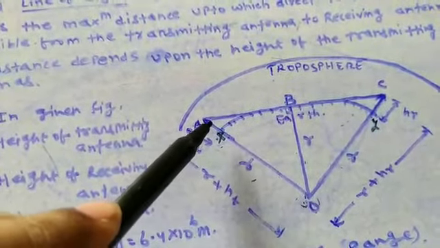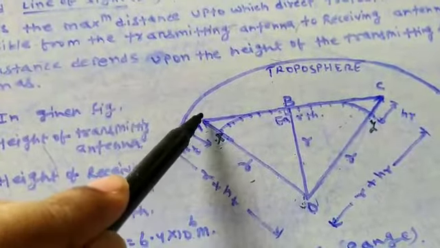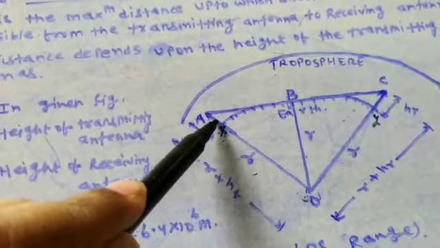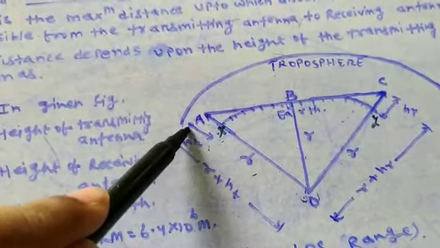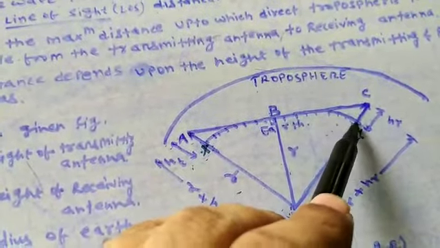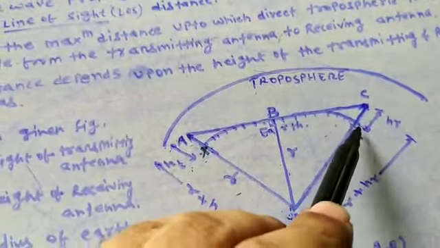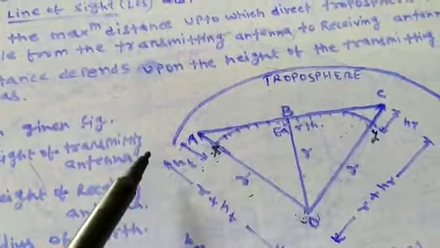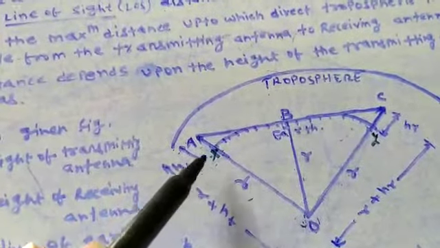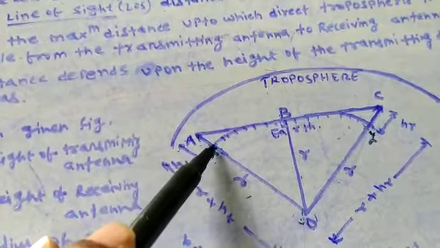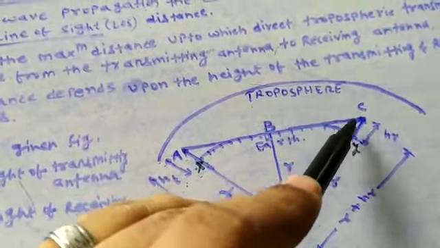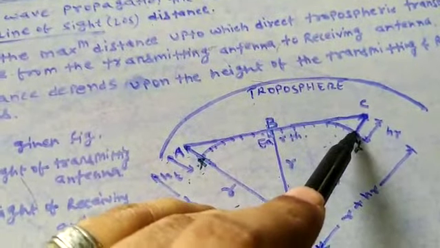Now, from this point X to point A, I have considered the height of the transmitting antenna. That is why the height is shown here as HT. This is the height of the transmitting antenna. In a similar fashion, from Y to this point on the curvature of the Earth, I have considered HR, the height of the receiving antenna. So, clear? This is the Earth surface, the curvature of the Earth, and these are the radii of the Earth, OX, OB, and OY respectively. XA is the height of the transmitting antenna, which is situated at this point on the Earth's surface, and YC is the height of the receiving antenna, HR, which is situated here on the Earth's surface.